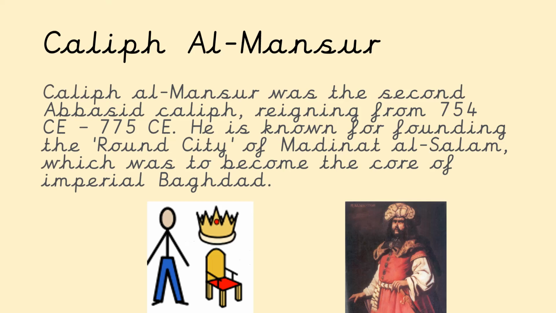Now, a very important person we need to look at, Caliph Al Mansour. So Caliph Al Mansour was the second Abbasid Caliph. So these were the emperors of the Muslim Empire, reigning from 754 CE to 775 CE. He is known for founding the round city of Madinat al-Salam, which was to become the core of imperial Baghdad.